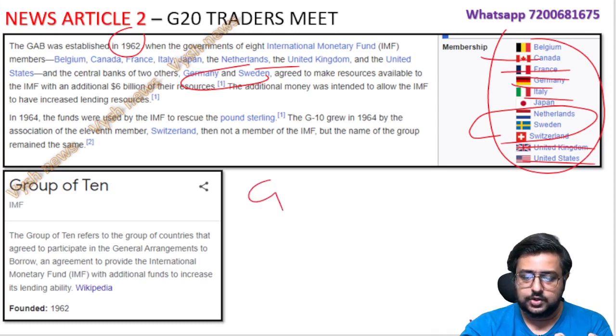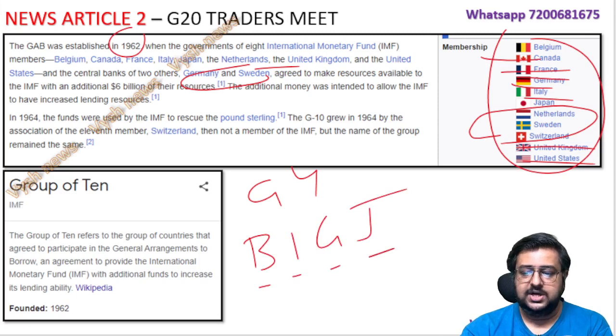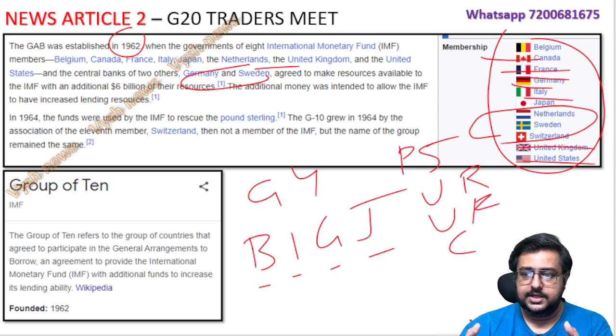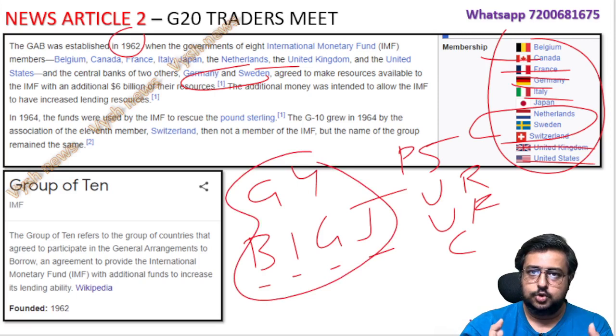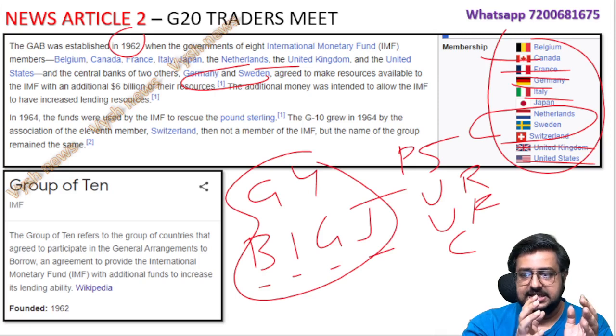Same like the G4 is also there. Okay, G4 is Big J. Big J is Brazil, India, Germany, Japan. And what is the G4 group? It is those countries who want to become a member of the P5. P5, you know what is P5? United Nations Permanent 5, which is USA, UK, Russia, France, and China. These are the people who have veto power in the United Nations. P5, they think they are the ones who can decide everything. So we want to make it P6 or P7, like India and all want to enter. So these 4 who felt they are the best contenders to reach there, Brazil, India, Germany, Japan, made a group called G4. So G4 is different, G10 is different, G7 is different, G20 is different,